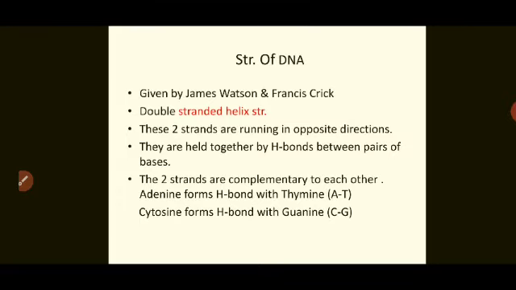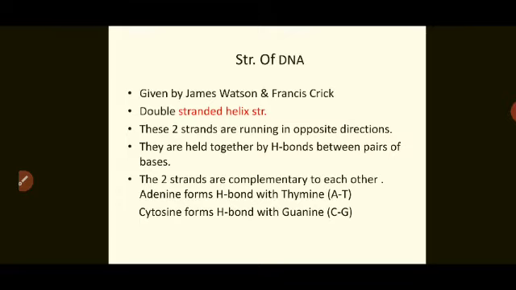The railing of the ladder is made up of the sugar and phosphate, and the steps of the ladder are made up of the bases, which are joined together by hydrogen bonds. This is how the double stranded helix, meaning spiral structure, is formed.